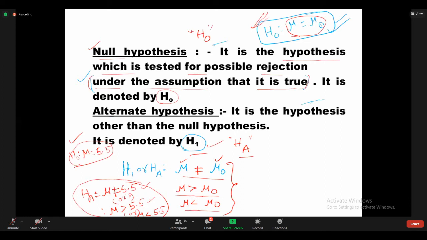Is it clear? Against the null hypothesis, there are only three possibilities, and you can take only one. That is the alternative hypothesis.